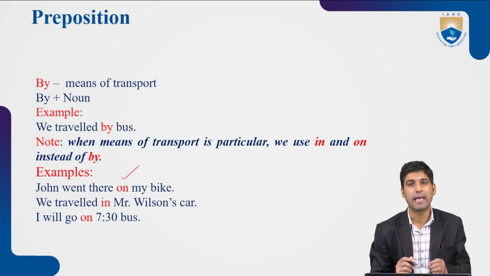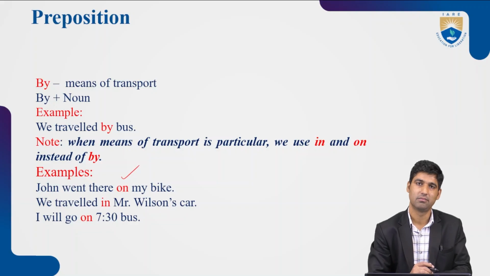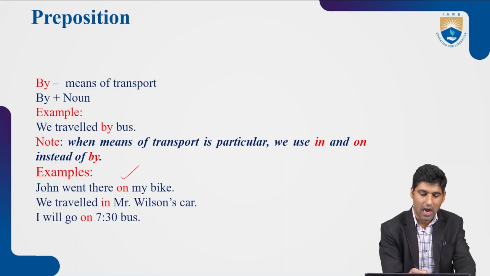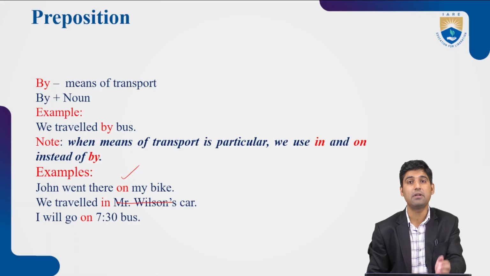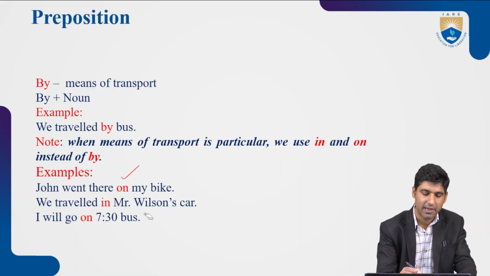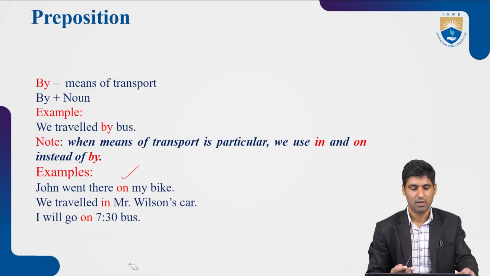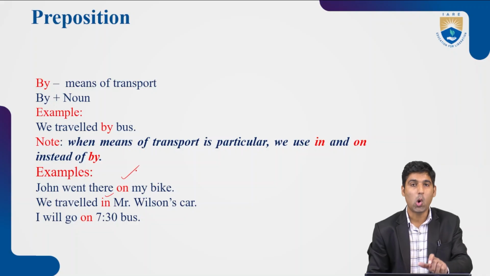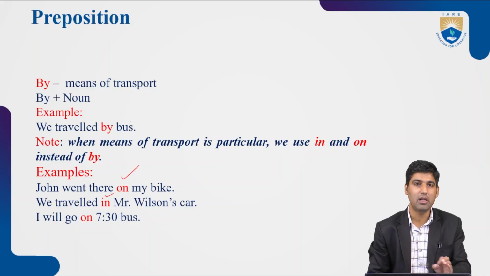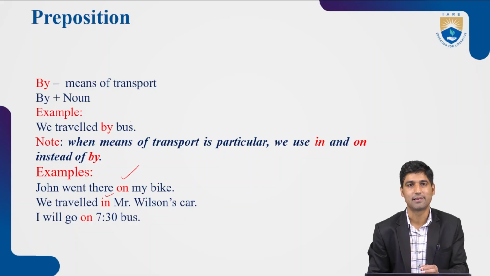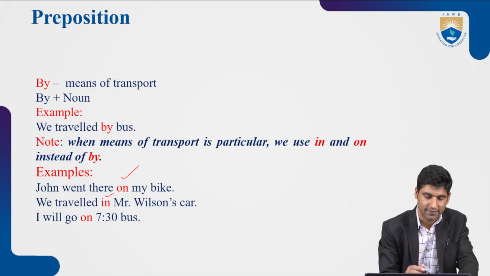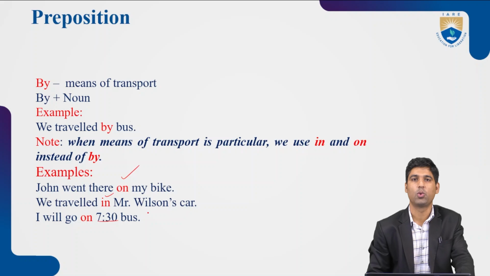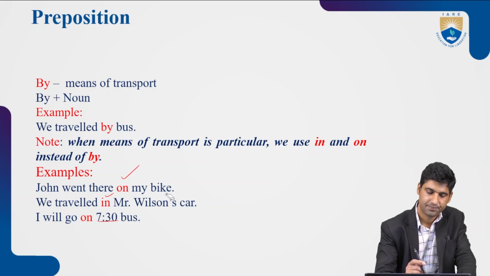We traveled in Mr. Wilson's car. If it is car only, then we can say we traveled by car. But when this car, means of transport, has become particular, we are bound to use in or on. I'll go on 7:30 bus. If it is only bus, then I can say I'll go by bus. But 7:30 makes it particular. That's why on is used.